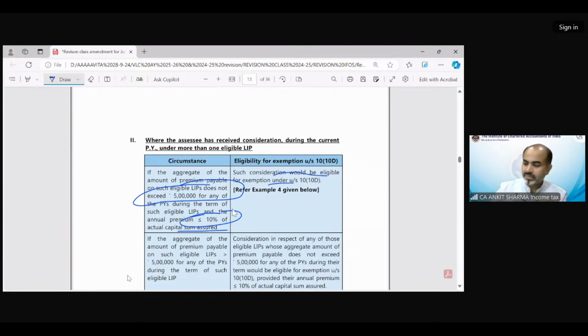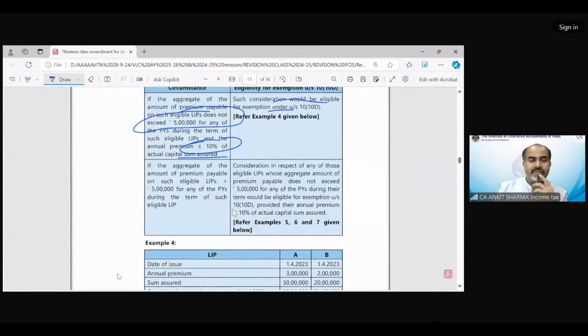Okay. If the aggregate of the amount of premium is exceeding 5 lakh, then such consideration would not be eligible, of course, for the purpose of exemption. Clear? If it is exceeding, then we have to say only those policy considerations can get the benefit where the premium does not exceed 5 lakh rupees. Let's see.